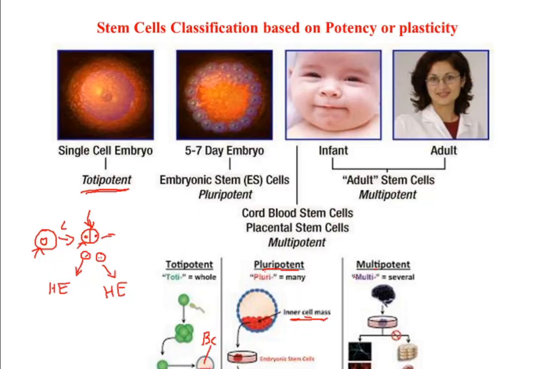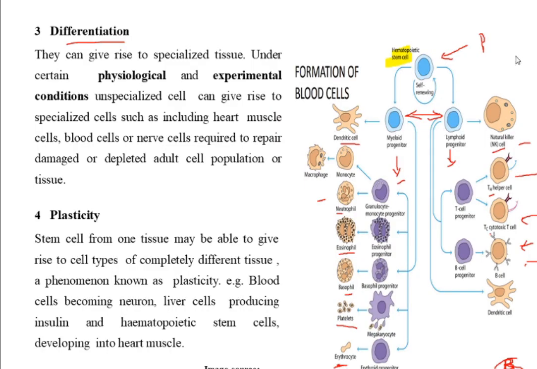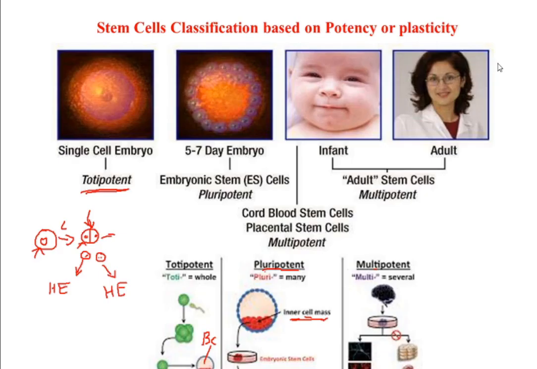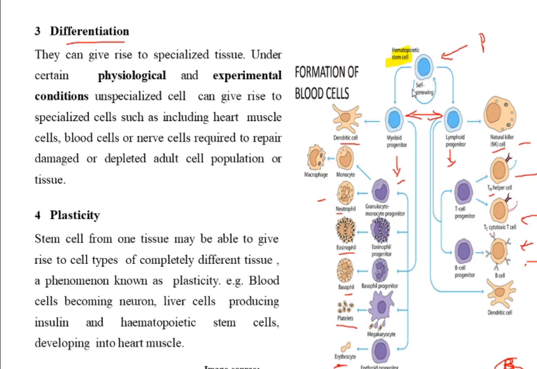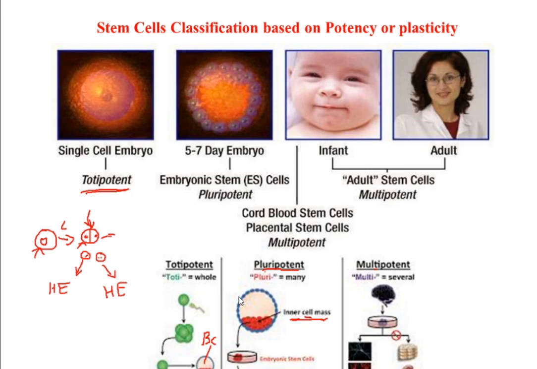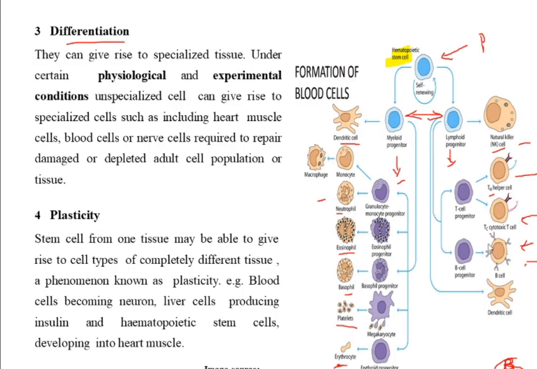Then comes the multipotent stem cell. The example is already given to you, explained here. This is an example of a multipotent stem cell. Multi means more than one. This stem cell can produce more than one cell type, so it is an example of multipotent. And then dipotent, the cell which has the capacity to get converted into two cell types. For example,